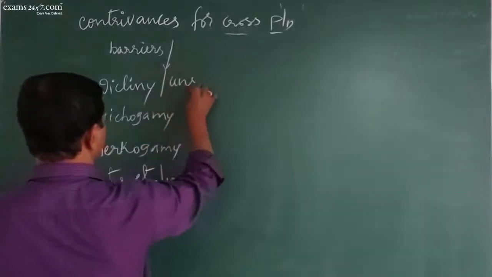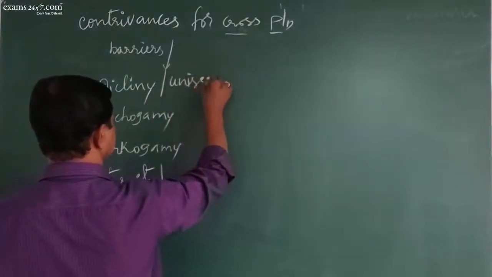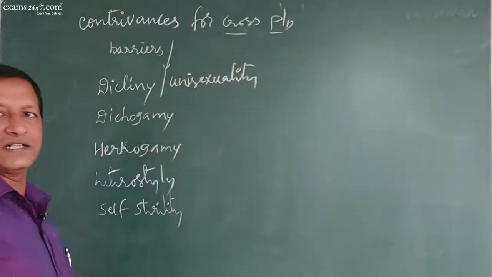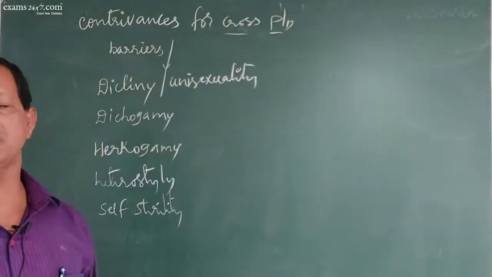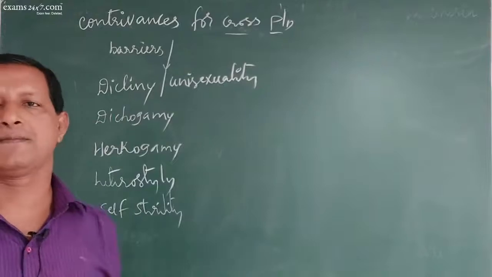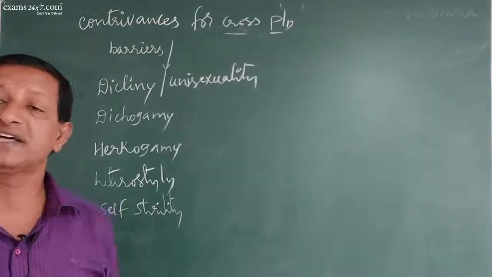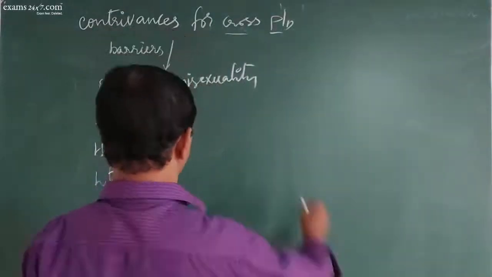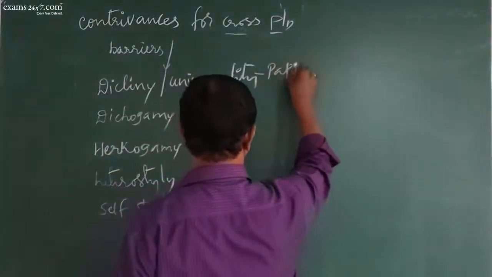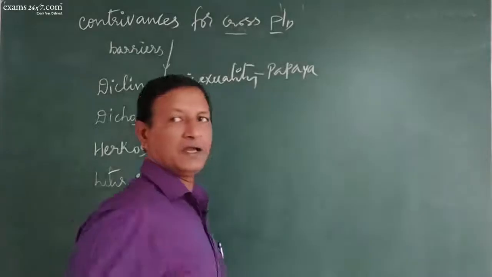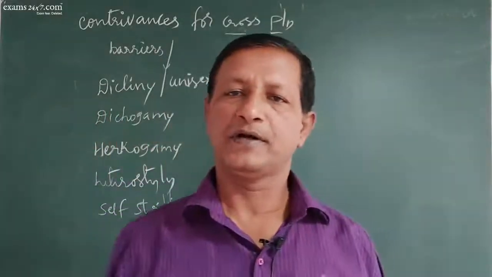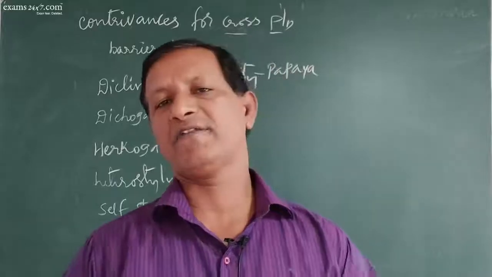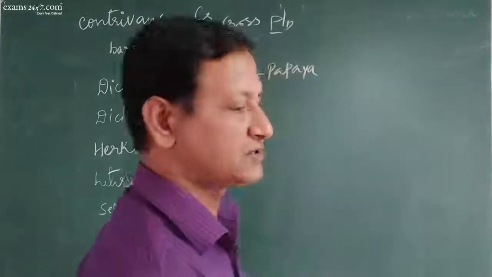Dicliny is also called unisexuality. Unisexuality means the plants are unisexual. So when the flowers are unisexual, cross-pollination is the only way. For example, the papaya plant. Papaya is a unisexual, dioecious plant. The male plant is different, the female plant is different, so inevitably cross-pollination only has to take place.